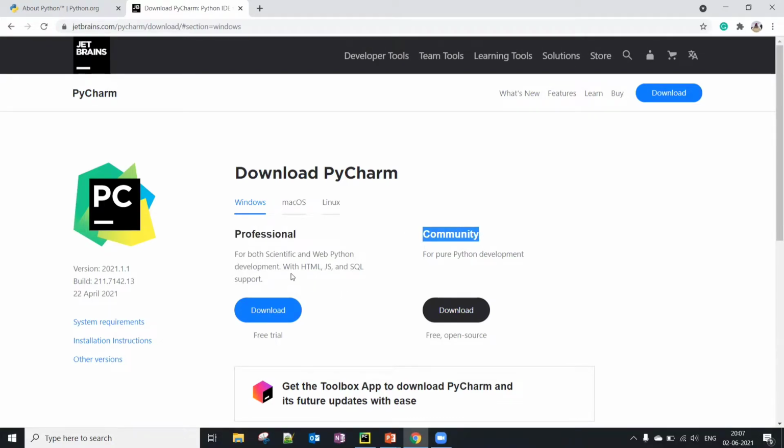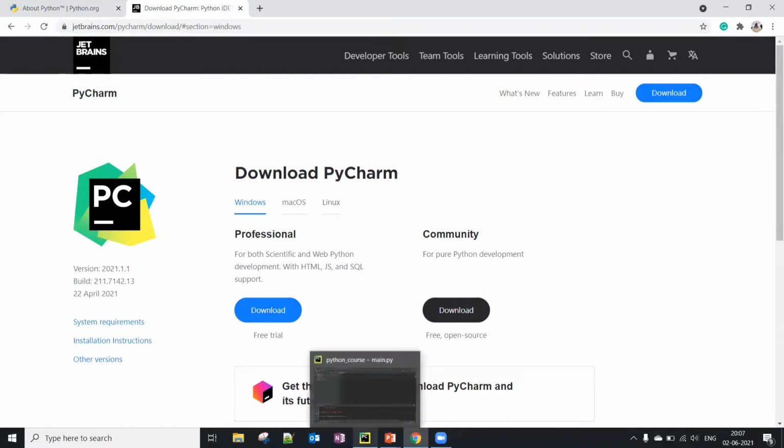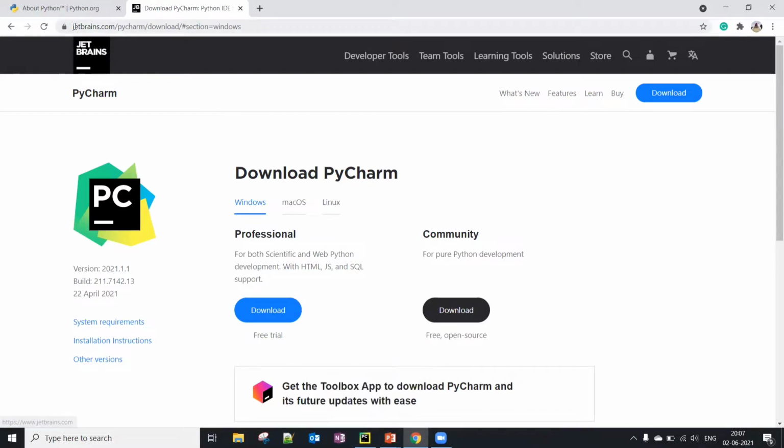Professional is somewhat costly, with a free trial. If it is only for personal usage and you are learning Python, it's good to go with the community version. So I installed the community edition. I opened this PyCharm, and you can download it from this URL.